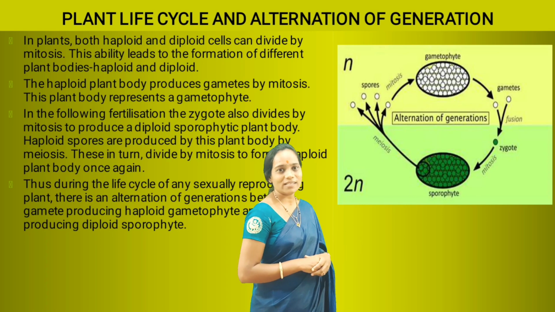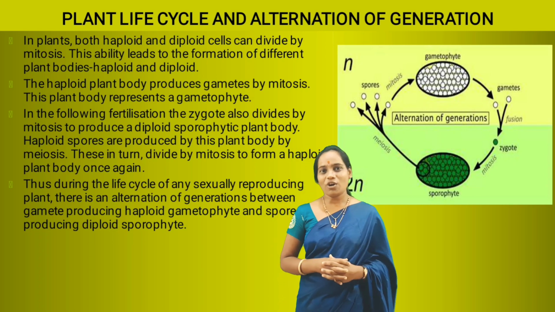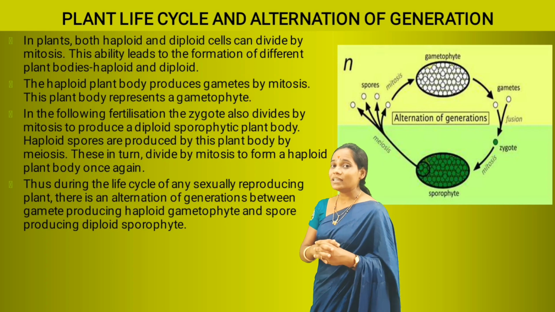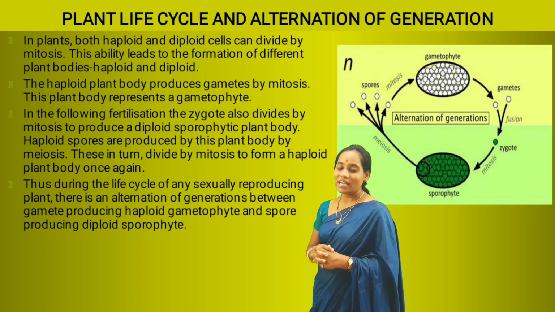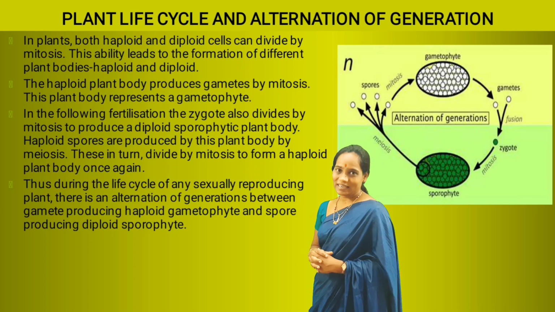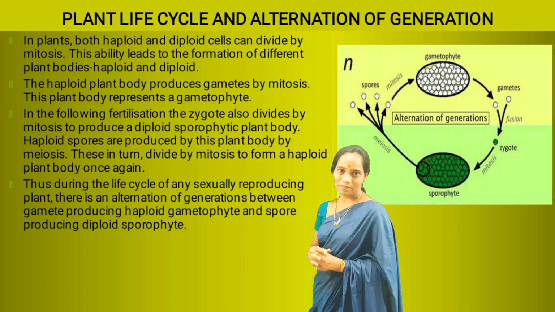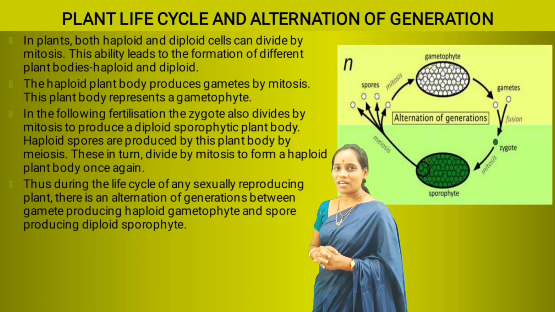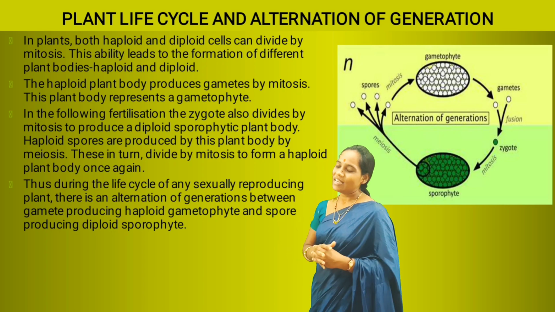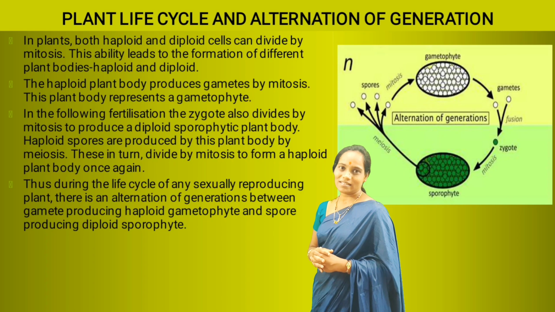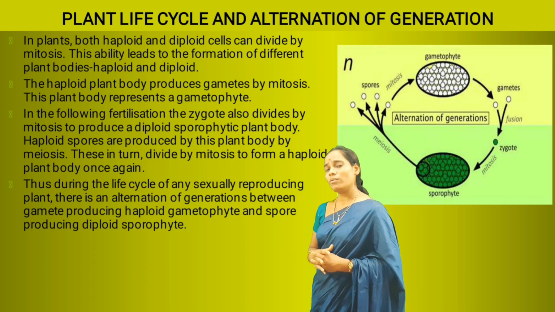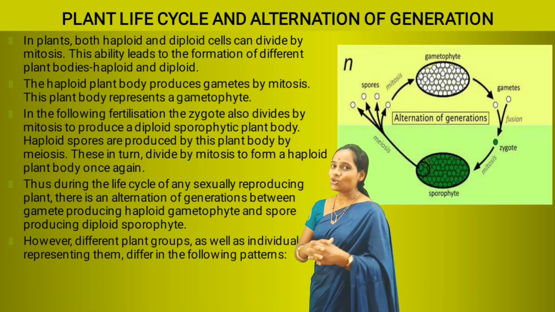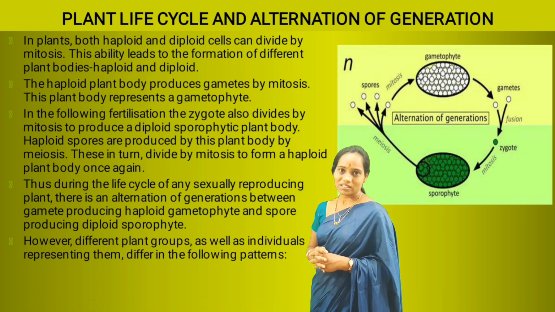This is called alternation of generation, which we can see in sexually reproducing plants. However, the plant groups differ in showing the alternation of generation.